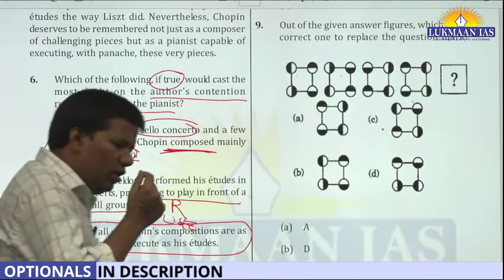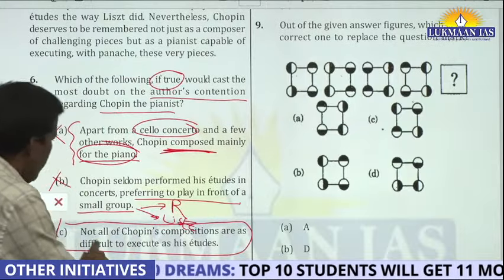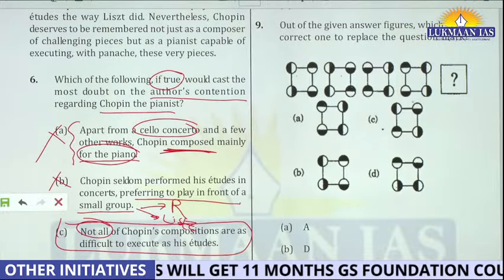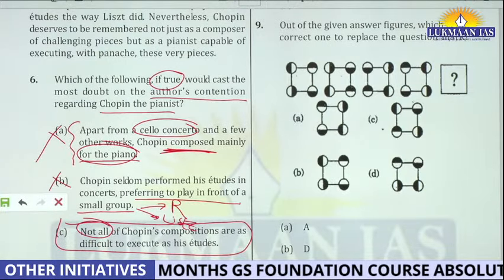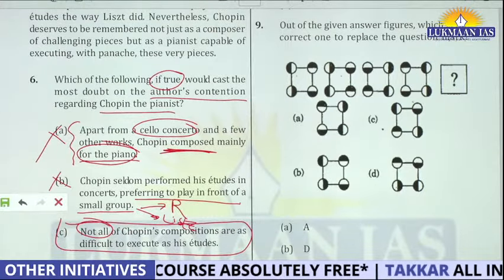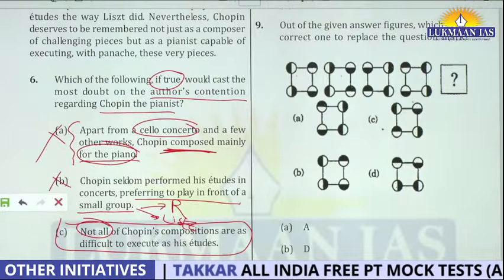But this is a slightly complexly written statement. What they are saying is 'not all'. This is the kind of wording used when you read mathematical logic, right? Not all of Chopin's compositions are as difficult to execute as his etudes.